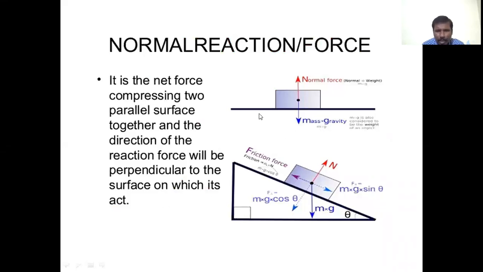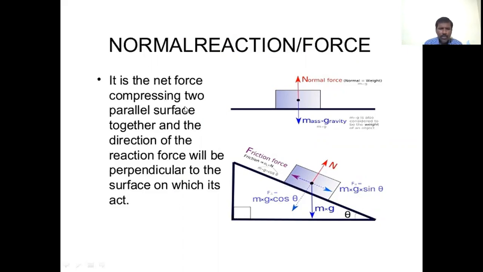That is nothing but the compressing force, the net force which is used to compress two parallel surfaces together, and the direction of this force is perpendicular to the surfaces. It is called the normal reaction. That is, when one body is resting on a horizontal surface, or is ready to slide over an inclined surface, the force which exists between the two surfaces in contact, and is perpendicular to the surfaces, is called a normal reaction.